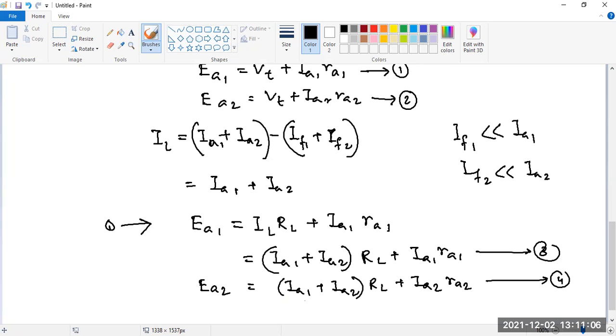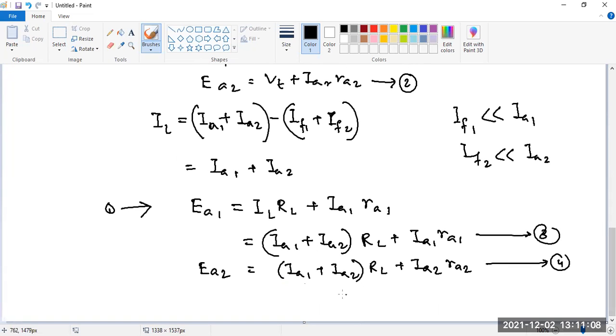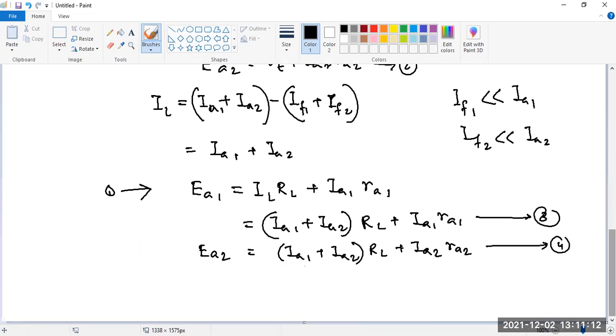Next, you see that if these two induced voltages are different, because it is not always possible to have exactly matched or identical machines which have exactly equal armature voltages, exactly equal armature resistance and all.